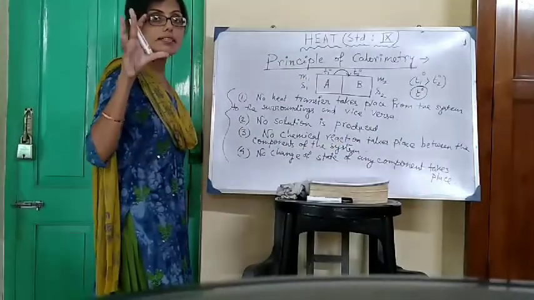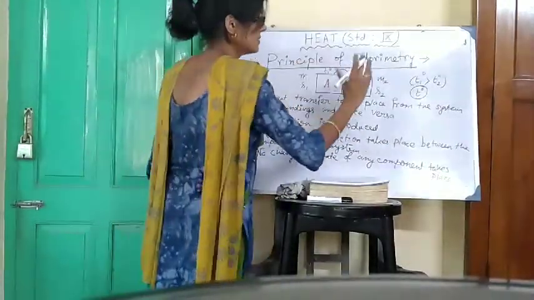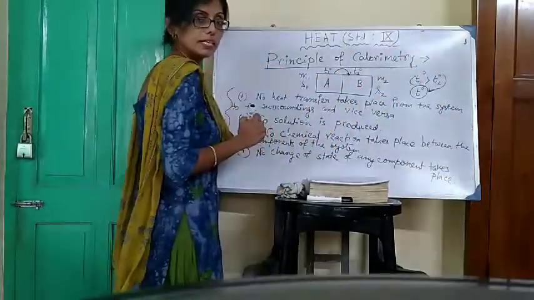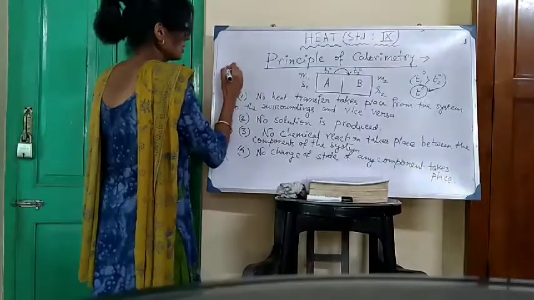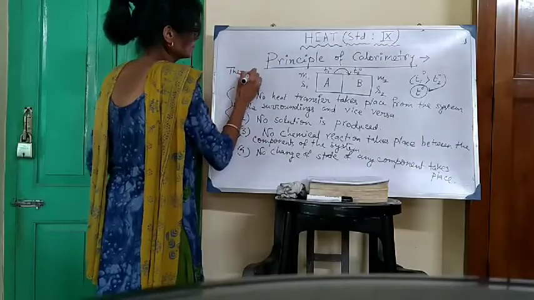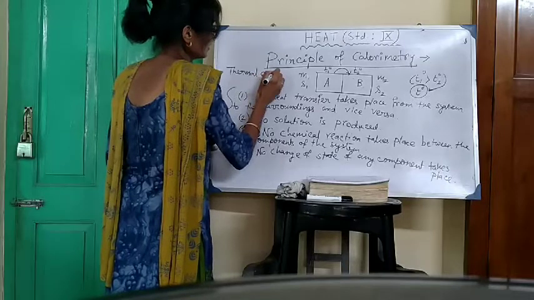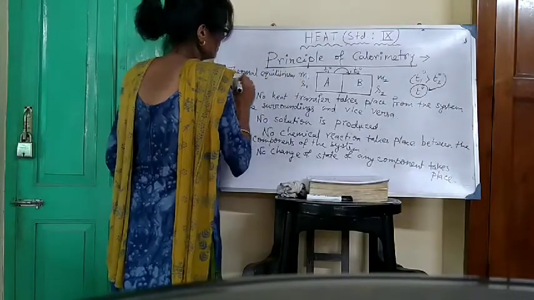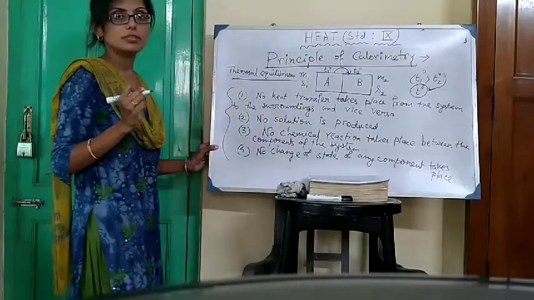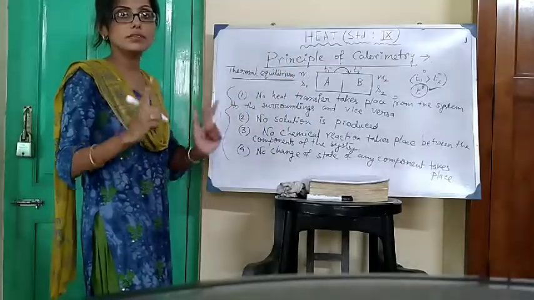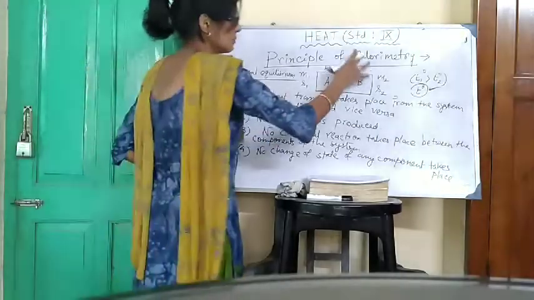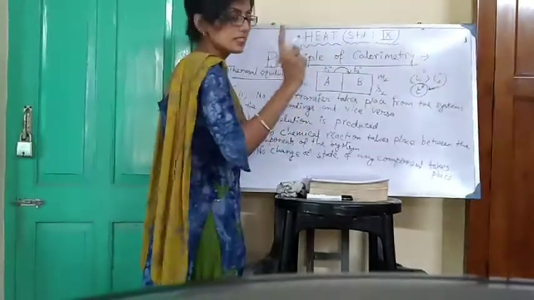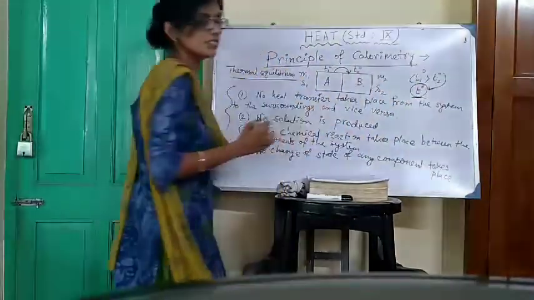When the composite system attains the temperature T degree, then it is called thermal equilibrium condition. So when the thermal equilibrium is reached, then both the bodies, means the composite system, have a particular fixed temperature. Suppose the temperature is T.